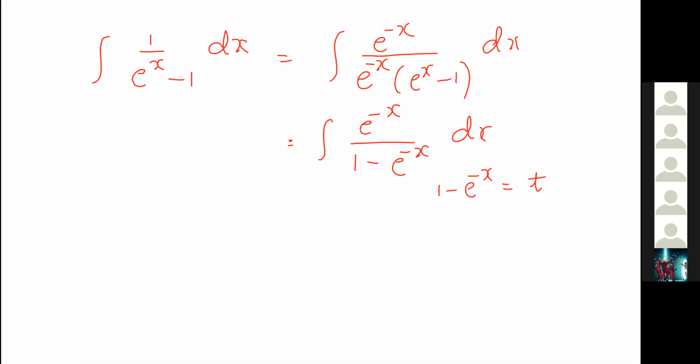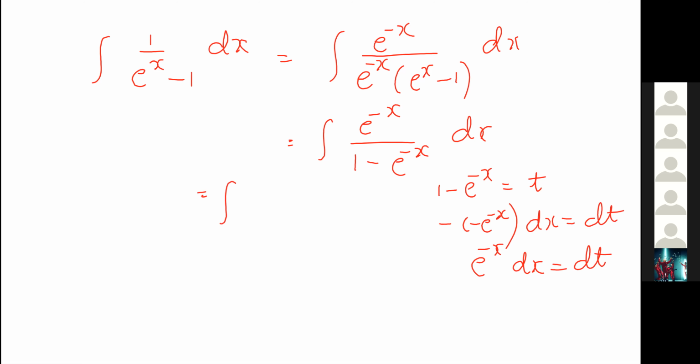The derivative of 1 minus e raised to minus x is minus e raised to minus x dx, which equals dt. Minus into minus will become e raised to minus x dx equals dt. So in place of e raised to minus x dx we can write dt, and in place of 1 minus e raised to minus x we can write t. So what is the integral of 1 by t dt?